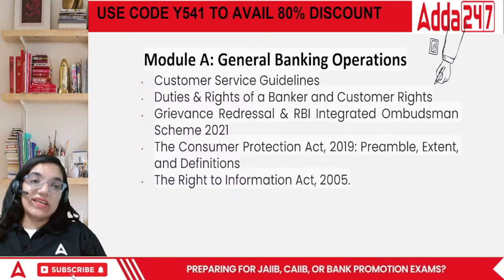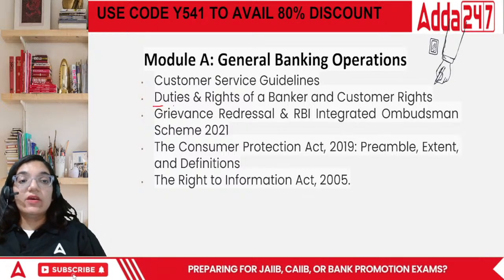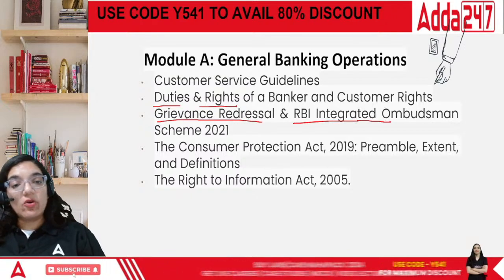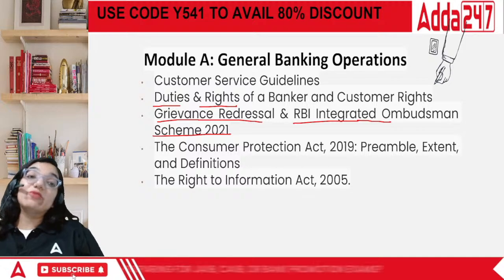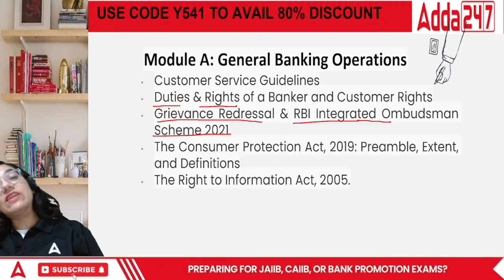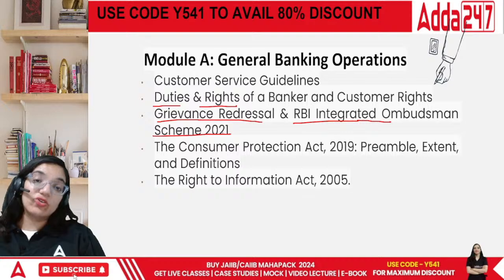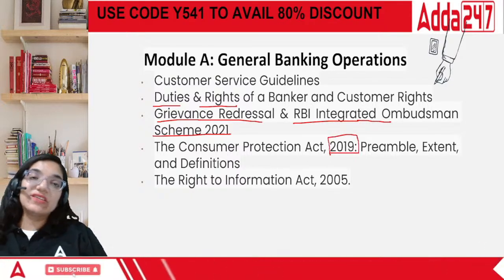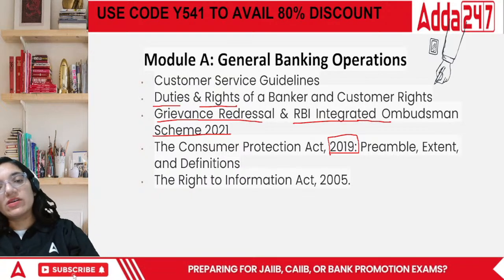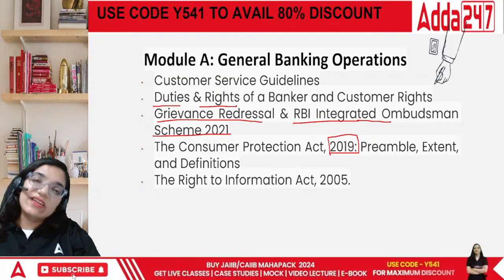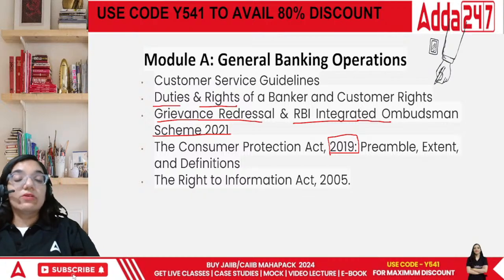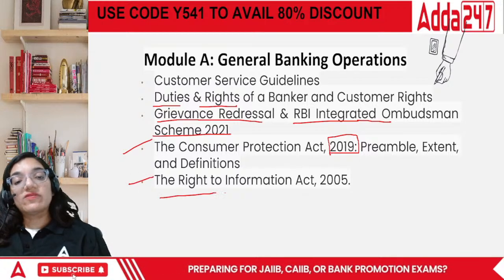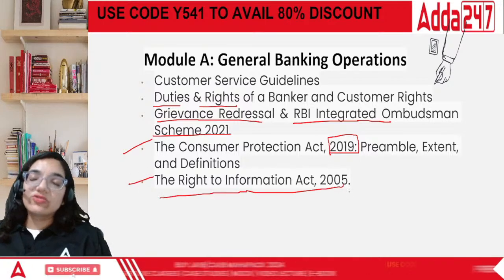Then customer service guidelines. What are the duties? What are the rights? Then we have grievance redressal and RBI integrated ombudsman scheme. What is the scheme which has been introduced? Then you also study about the latest Consumer Protection Act, also called COPRA, which was introduced in 2019. Earlier there was a particular act in 1986, which was recently changed in 2019. So COPRA is really helpful in your practical world as well. Then RTI Act is also very important, Right to Information Act 2005.